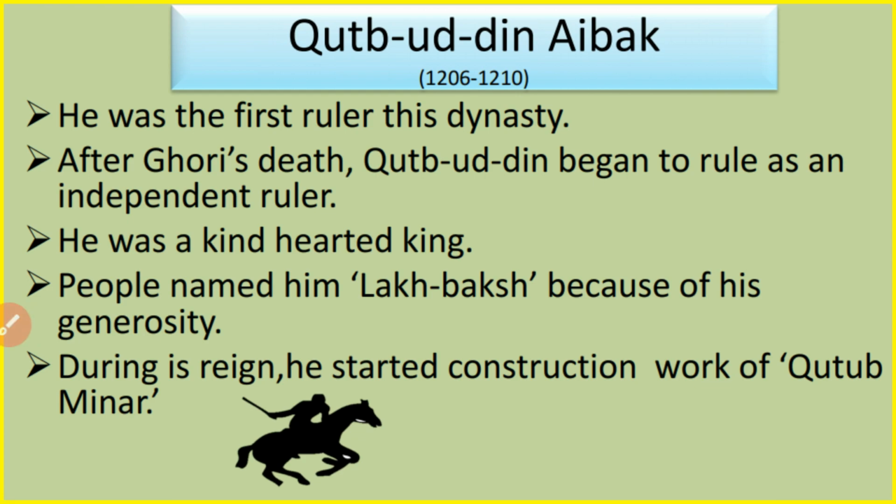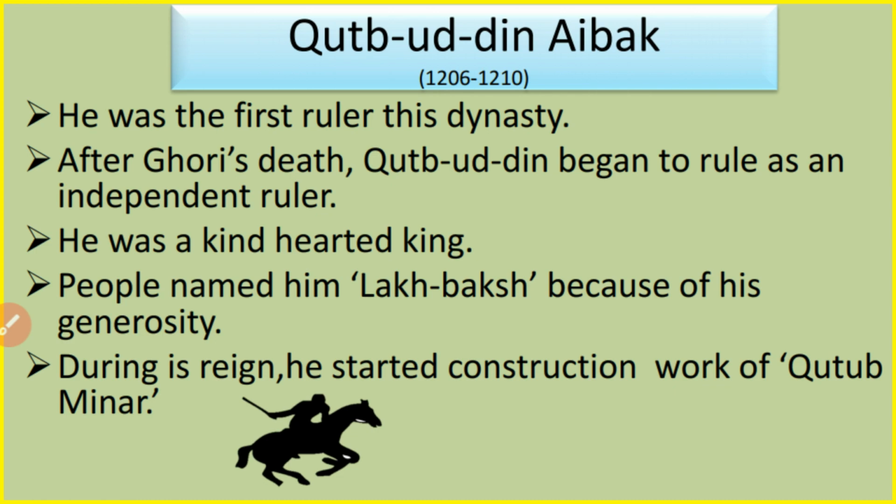After Muhammad Ghori's death, Qutb-ud-Din Aibak began to rule as an independent ruler. Dear students, we have studied in chapter number 2 of history that after the second battle of Tarain, which was fought in 1192, Muhammad Ghori defeated Prithviraj Chauhan, the famous Chauhan ruler.